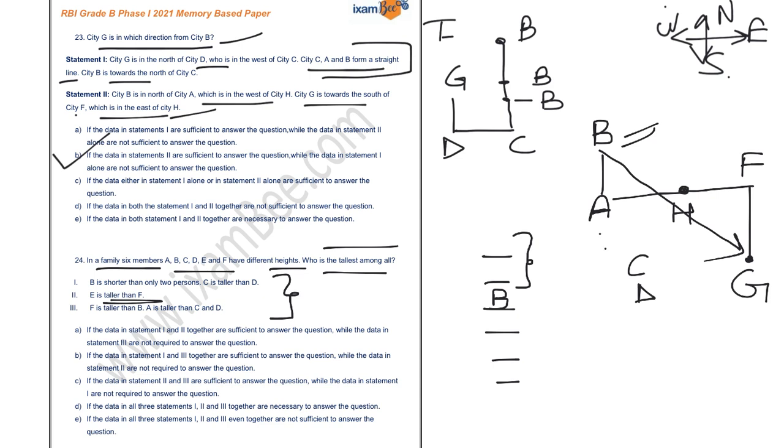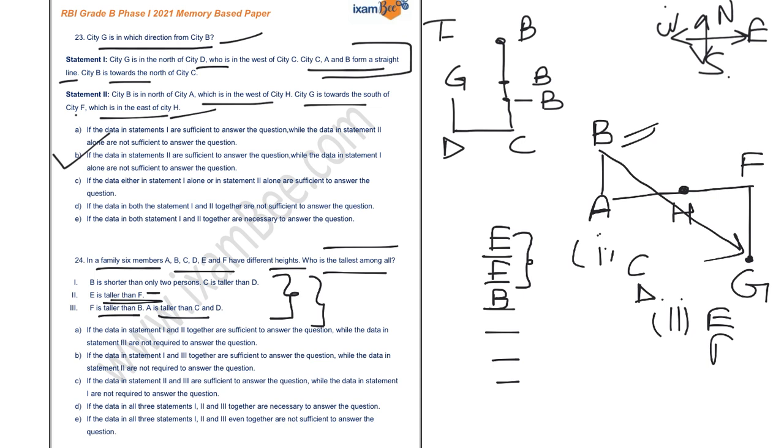However, as per the second statement, it is given that E is taller than F. Now if I compare with the third statement, it is given that F is taller than B, and A is taller than C and D. Now with the help of the third alone, you will not be able to answer the question, but if you combine all three, now you know that F is taller than B and E is taller than F, so you can place E over here and F over here.